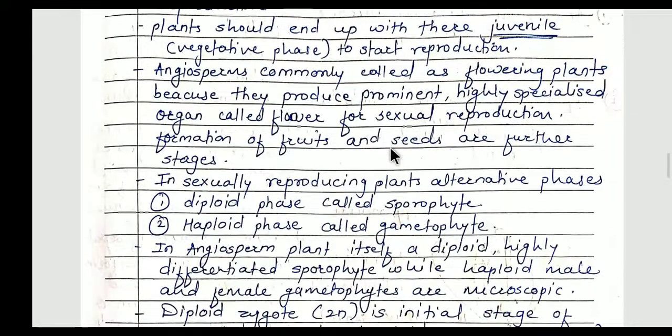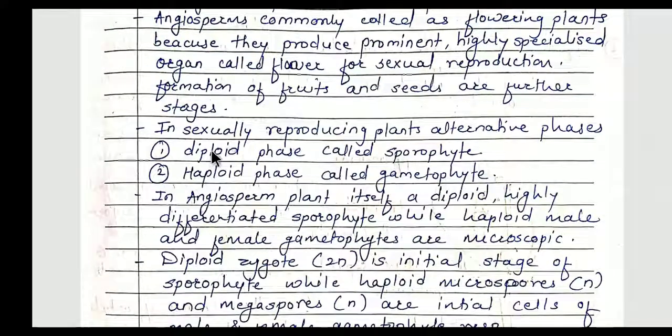In a sexually reproducing plant, two phases are very important: the diploid phase called sporophyte and the haploid phase called gametophyte. What is the diploid phase, the sporophyte? First you should know the meaning of diploid. We write diploid as 2n, twice N. It means 46 chromosomes are present. A cell having 46 chromosomes is called a diploid cell, and those cells are called sporophytes. So in plants which reproduce sexually, the first step is that the sporophyte, the diploid phase, is completed, so diploid cells should be present.